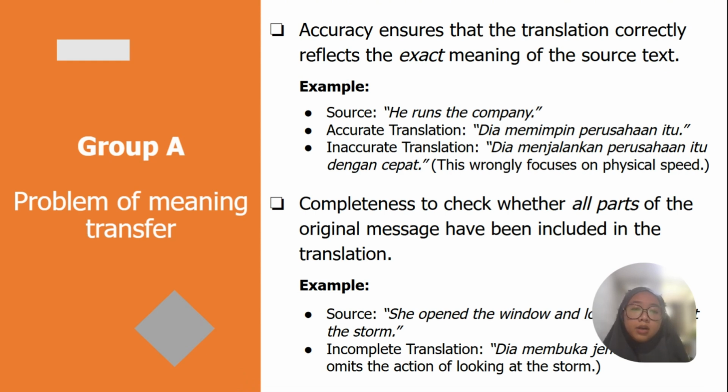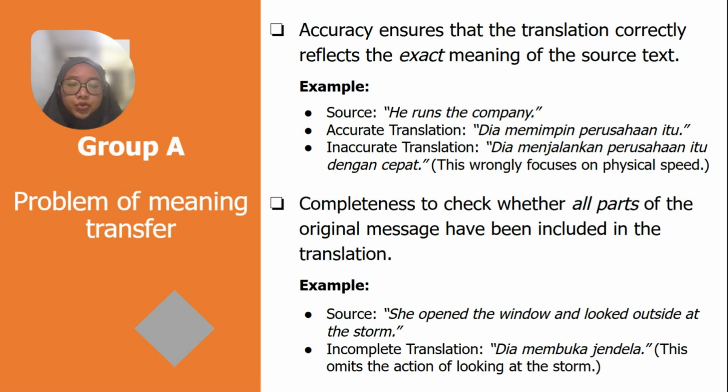Next, for the completeness, to check whether all parts of the original message have been included in the translation. For example, "she opened the window and looked outside at the storm." The incomplete translation, "dia membuka jendela." This omits the action of looking at the storm.